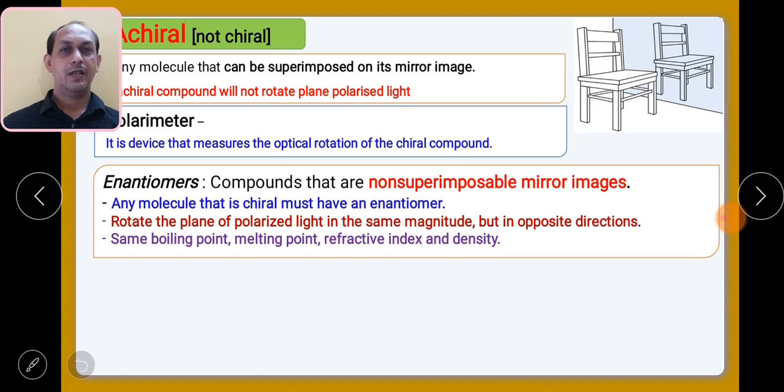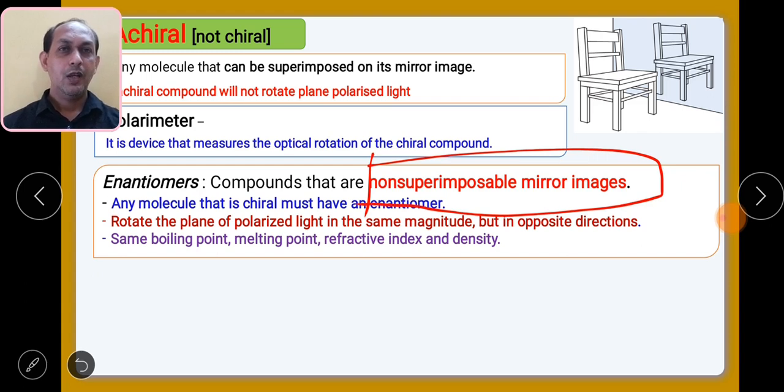In the case of enantiomers, if you see the physical properties, all of them, such as boiling point, melting point, refractive index, solubility and density, will be the same. So it becomes very difficult to separate the two enantiomers. So remember what is meant by enantiomer. Enantiomers are non-superimposable mirror images and they will rotate the plane polarized light in opposite directions. This you need to understand. And in terms of properties, they have the same physical properties.